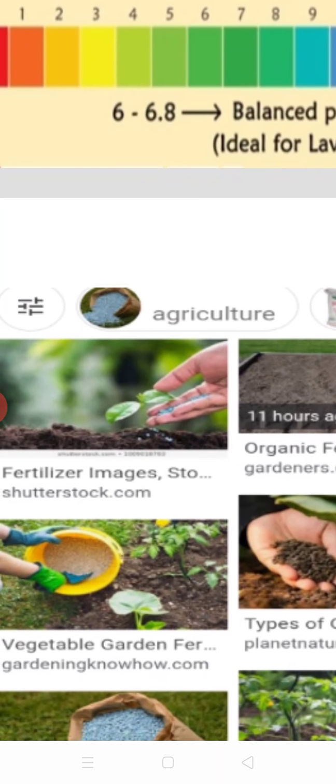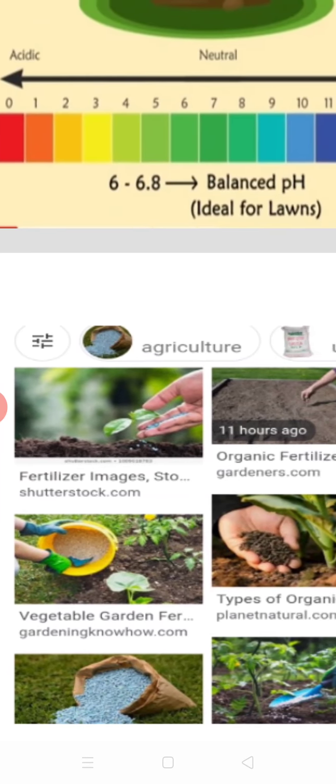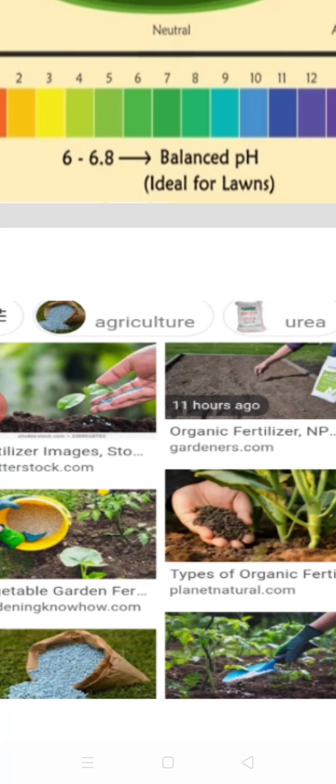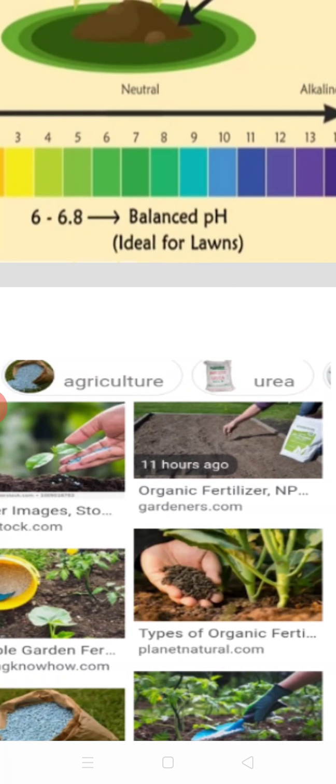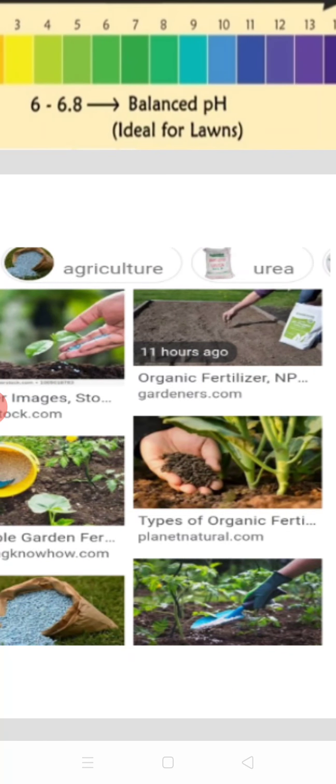These are the various treatments: compost, vermicompost, organic fertilizers, or there are many fertilizers named DAP, urea and many others. In the same manner, factory waste should be treated chemically.